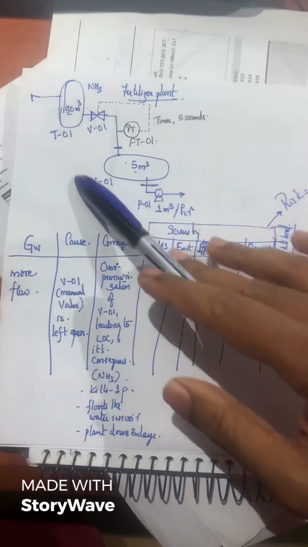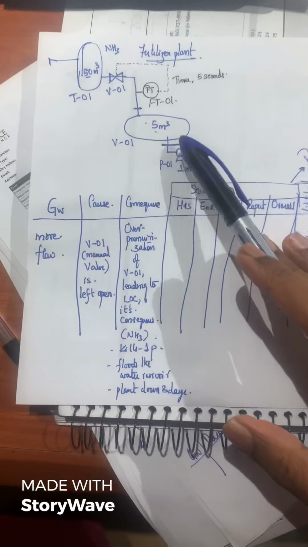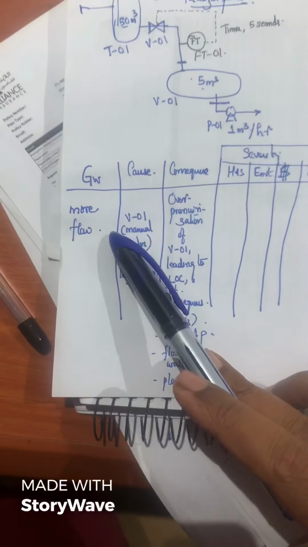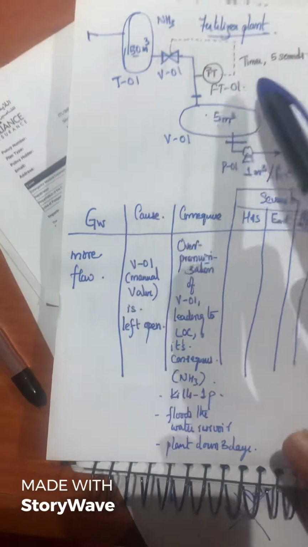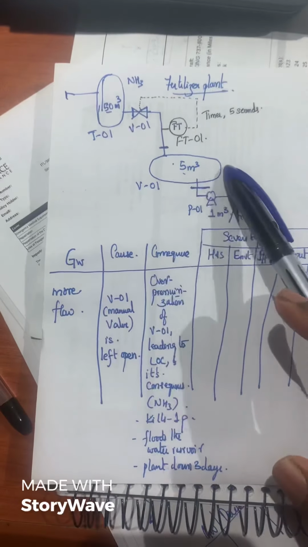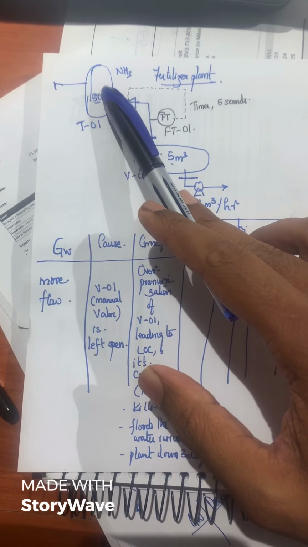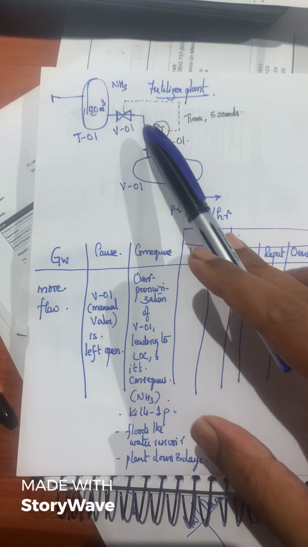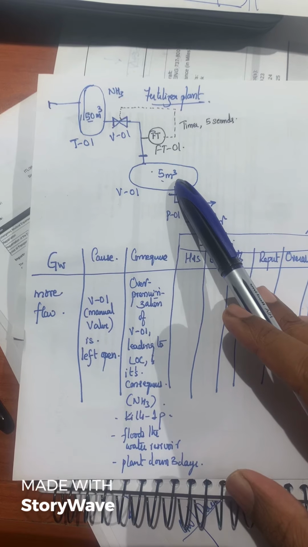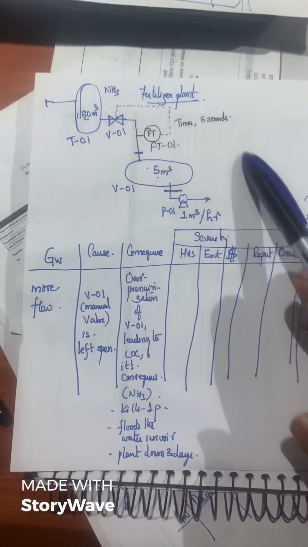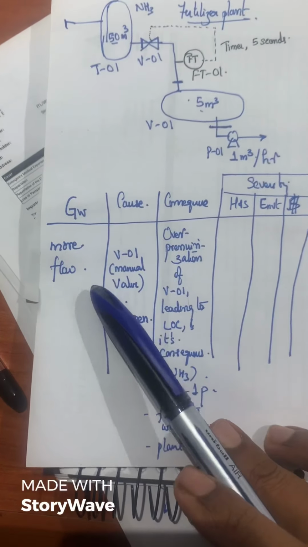We spoke about the operation of the plant. Now let's look at one guide word. What went wrong? There is more flow. Let's look at our system, considering the tower, the valve, the de-inventoring vessel, and the pump, the whole thing. So the guide word is more flow.